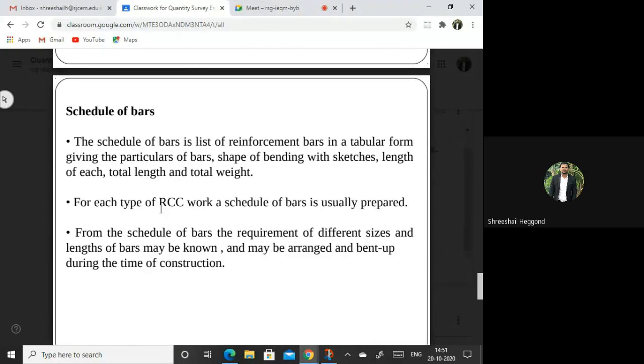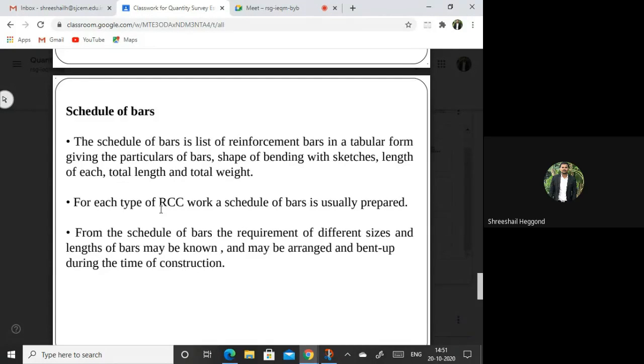Like in the previous classes, we used to refer to the measurement sheet, where the serial number, particulars, length, breadth, height, quantity and remarks were there. Here also one more table will be used, having the diameter of bar, shape of the bar, the length of the bar, extra length to be added, the total length, weight per running meter of the steel bars, and then total weight of the particular bar and remarks.